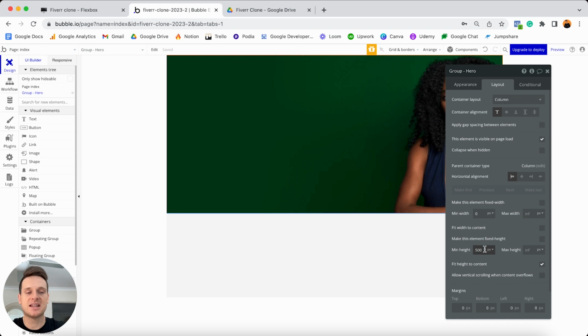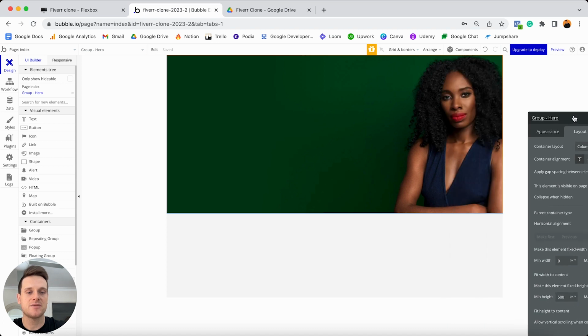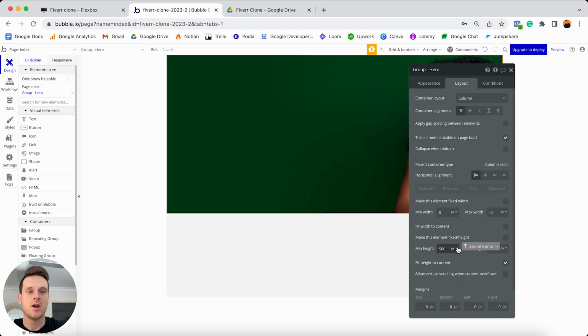And the reason why I'm selecting 500 is purely just a personal preference. There's no science behind this. I just think 500 pixels is enough to display the full image of this person, as well as of course give me enough space to add in all of the elements I need on the left-hand side here. Now that's the only setting I'll need to change for my height. What we can now do is add all of our elements inside of this group. So if you remember, a group is kind of like a mini page inside of your overall page, which means of course you can add elements inside of it.